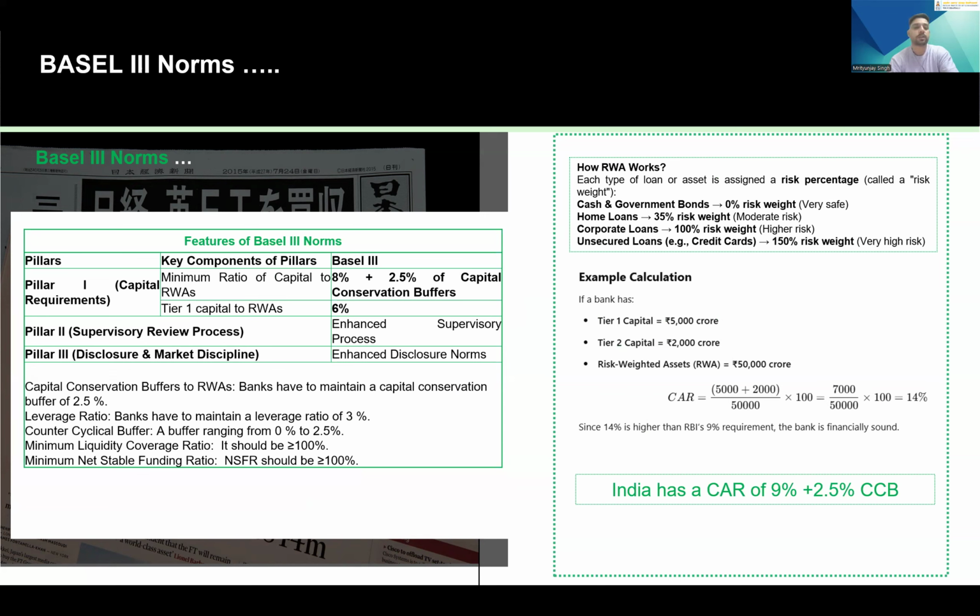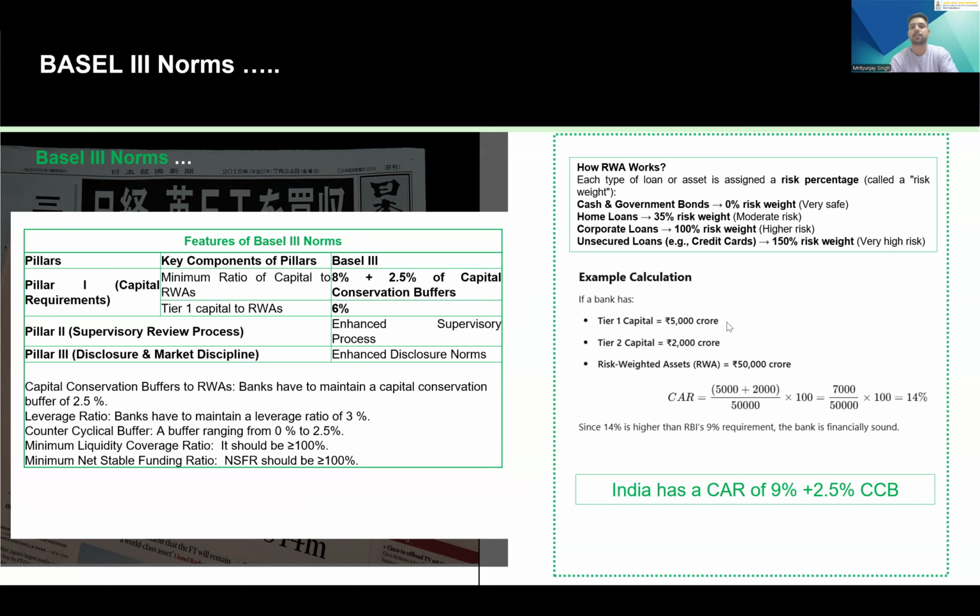Some of the components of the Basel norms are a minimum ratio of capital to risk-weighted assets, which is around 8%, and a 2.5% capital conservation buffer is also required. The Tier 1 capital has to be around 6%. Now, in the case of India, the CRAR has to be around 9% plus the 2.5% capital conservation buffer.